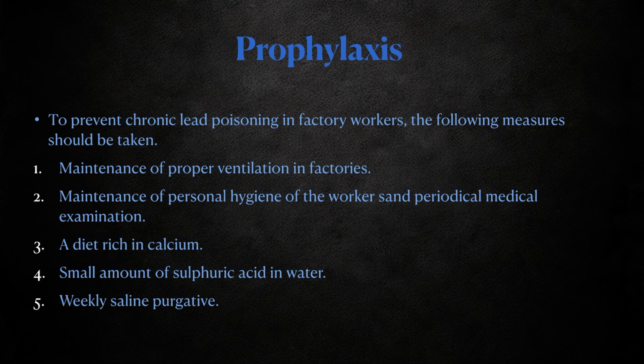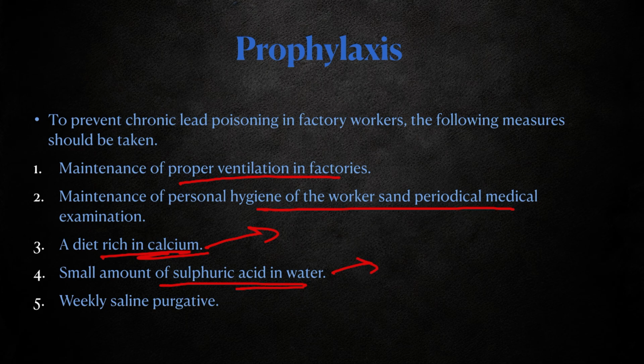Coming to prophylaxis, to prevent chronic lead poisoning, proper ventilation has to be maintained, along with proper hygiene of workers and periodical medical examination. A diet rich in calcium is recommended, as it prevents lead deposition and aids excretion of lead. A small amount of sulfuric acid in water is also helpful, since it forms lead sulfate, which is poorly absorbed and easily excreted. Then a weak saline purgative is given to remove any remaining lead.